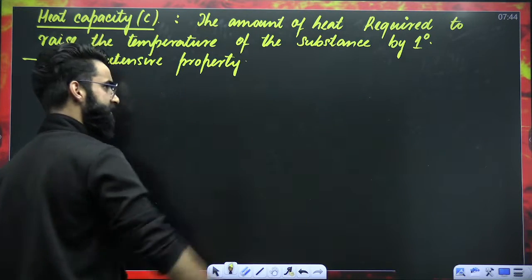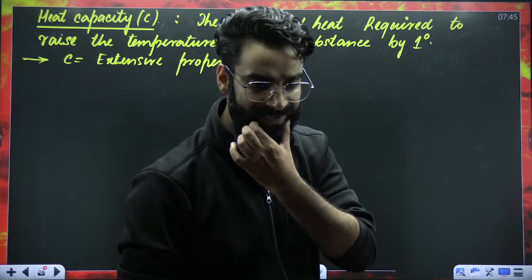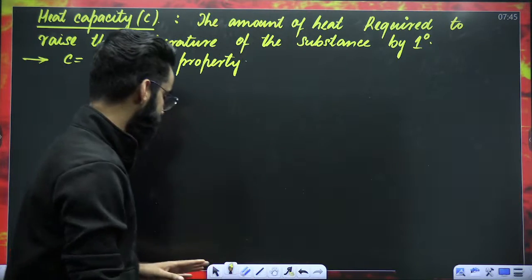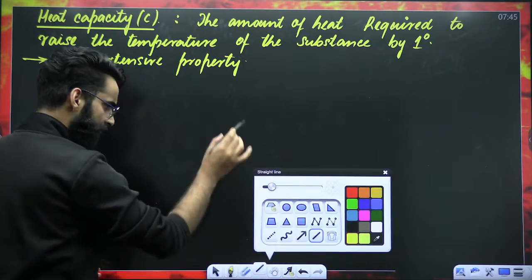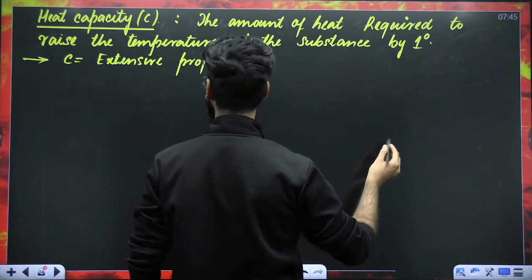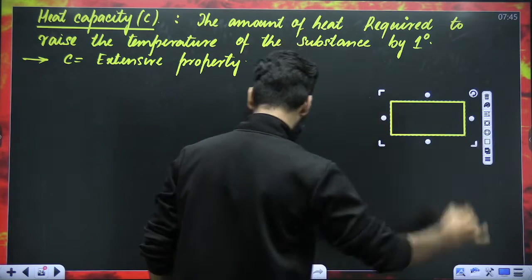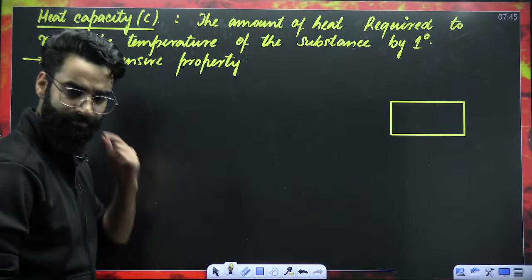It is the example of extensive property. Now let's try to understand what this heat capacity is all about. Understand, guys, properly understand. For example, imagine this is the object.